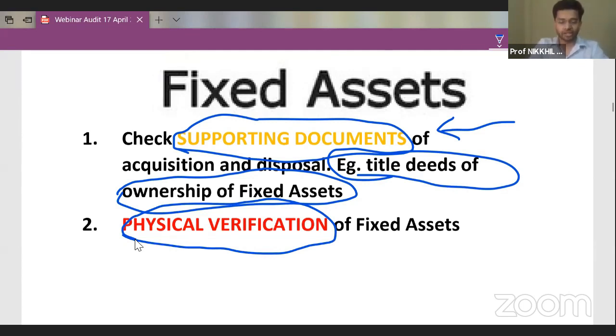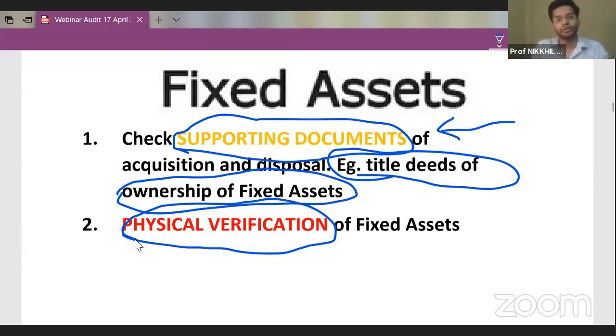So physical verification of an asset is an exercise apart from supporting documents. So you've seen the invoice. You are sitting in the nice AC office of the company, and you are seeing the invoice, and you are saying, okay, this is 2 crores of machine which has been bought by the company. Yes, 2 crores of machinery. After doing this, you should tell the finance manager, okay, take me to this machine and show me this machine.